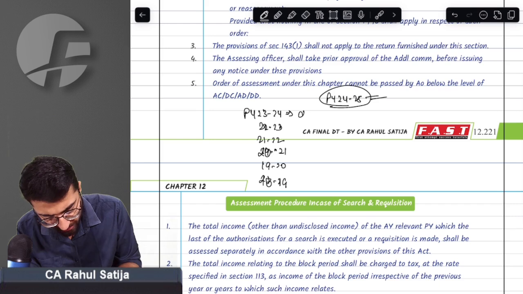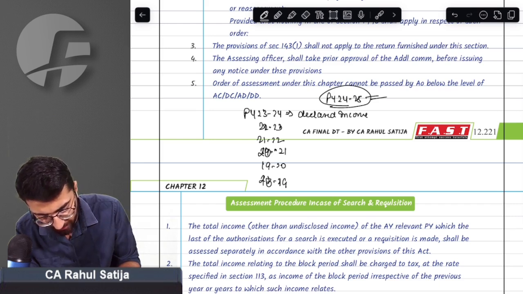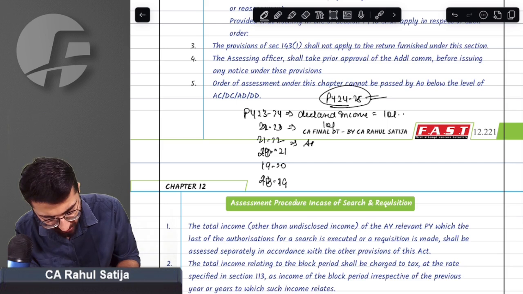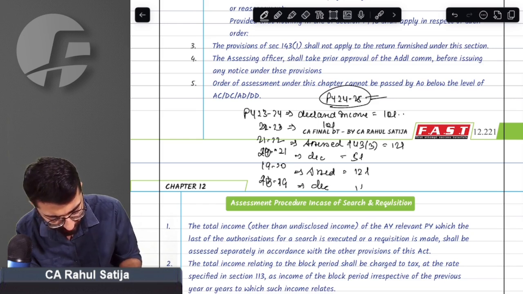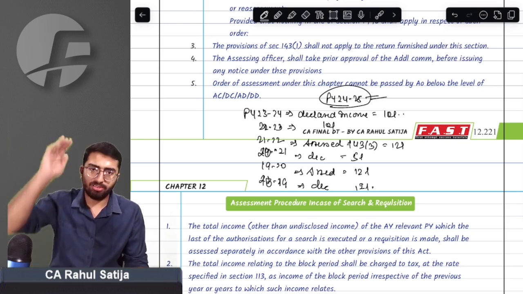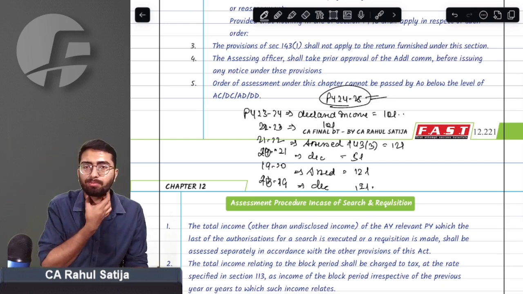In this year, we have already declared income of, sir, for example, 10 lakh. Previous year 2023 declared income 10 lakh. 21-22 assessed income under section 143(3) 12 lakh. Declared income 5 lakh. Assessed income 12 lakh. Declared income 12 lakh. This has been the history in the 6 years.